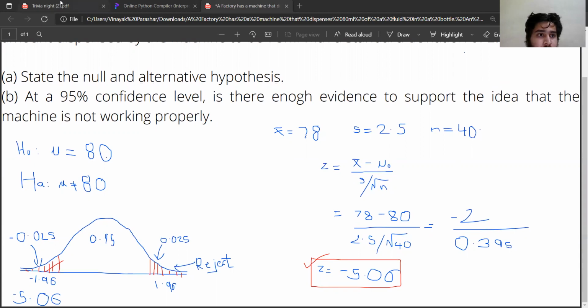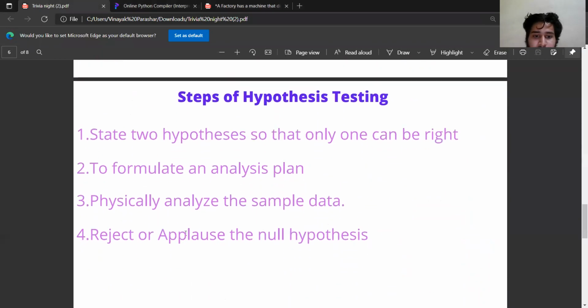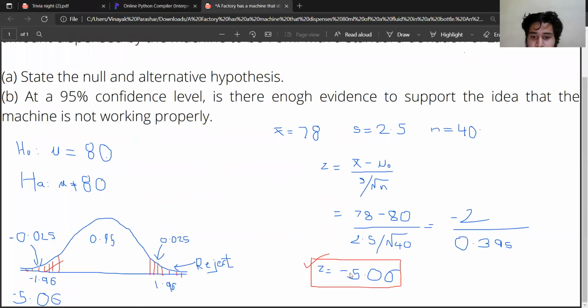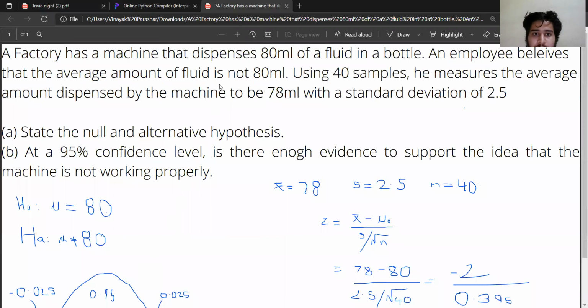Now, in this PPT, I explained that if it is a minus, then we have to go towards the reject region. In this answer, Z is equal to minus 5.06, therefore here it is rejected. By the way, 1.96 and minus 1.96 are the critical values, and minus 5.06 is rejected. In this way, we can conclude the hypothesis testing.